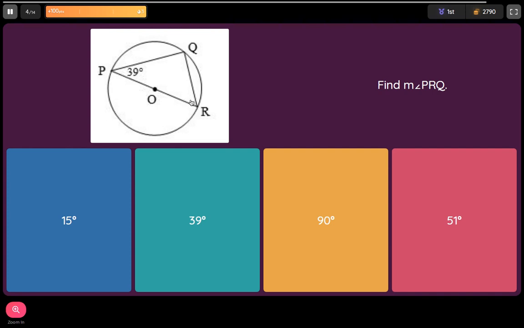PQR is half of the arc from P to R. It's 180 degrees, we know that because it's a diameter and goes directly through the center point. So that angle is 90 degrees. This one is 39 degrees. So 180 minus 90 minus 39 should give you 51 degrees.